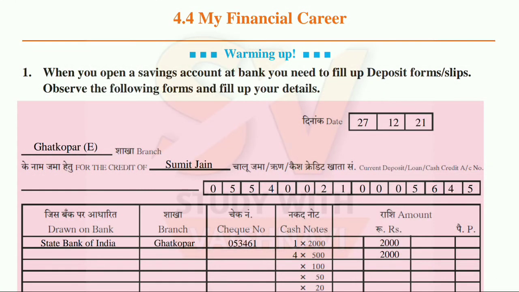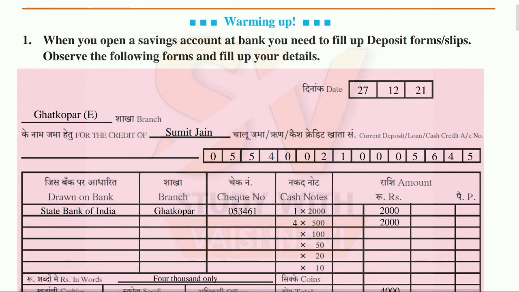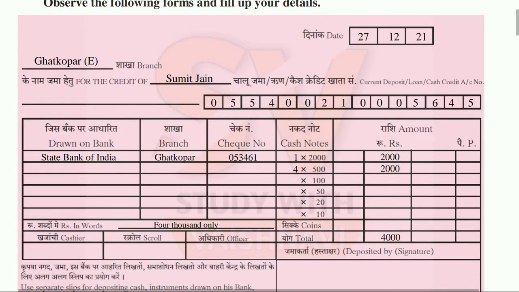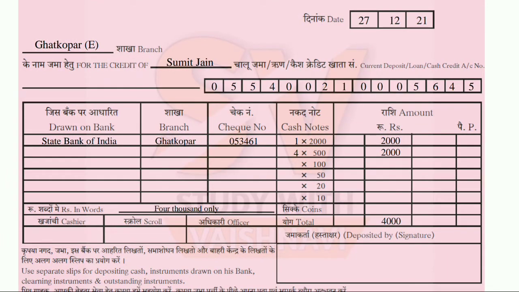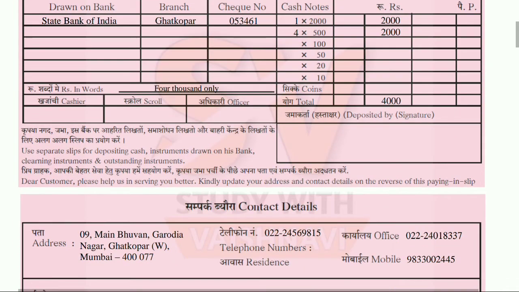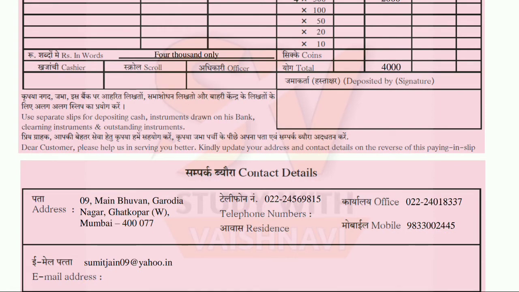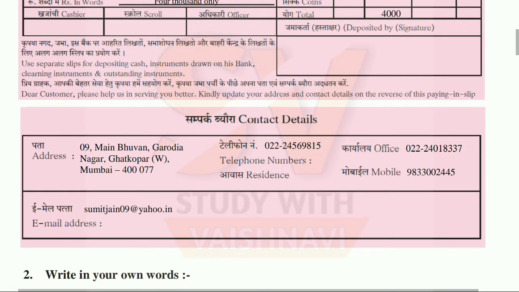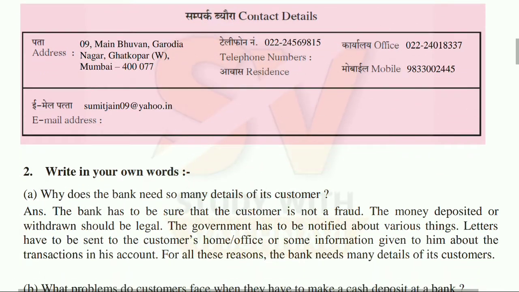Now see warming up. Question number 1. When you open a savings account at a bank, you need to fill up deposit forms or slips. Observe the following forms and fill up your details. In front of you, a deposit form or slip is given. I have given you an example, like branch is Ghatkopar, name is Sumit Jain. This is an example. You have to fill your own details. Also, they have asked you about address, telephone number, mobile number, email address that you have to write.